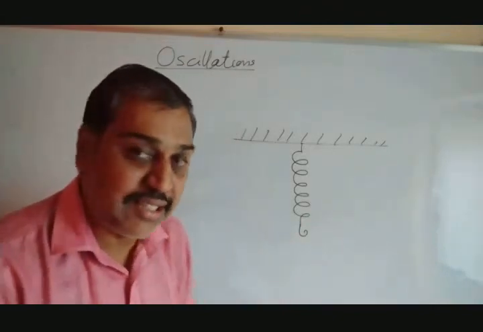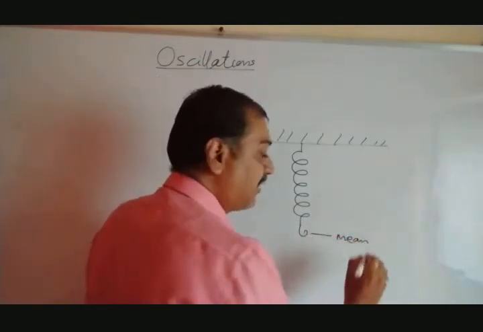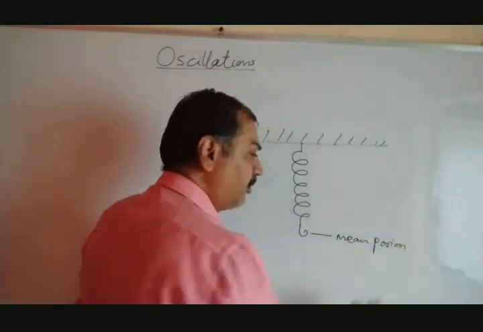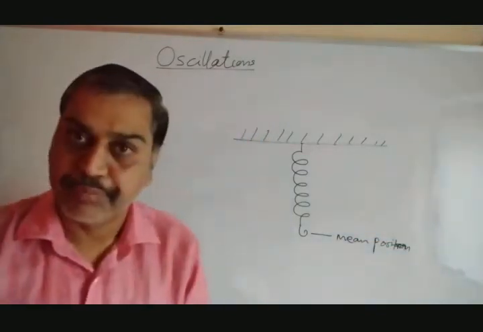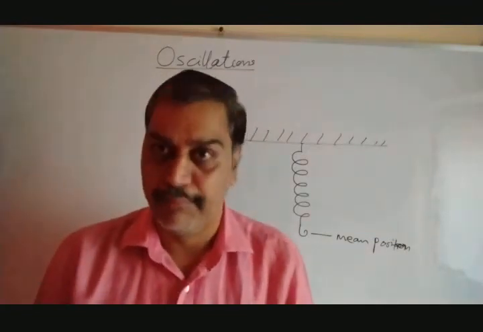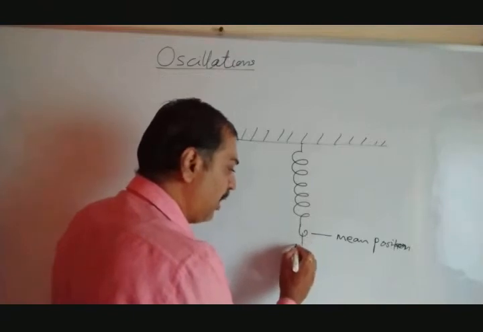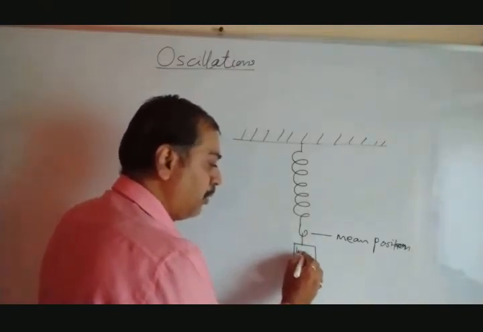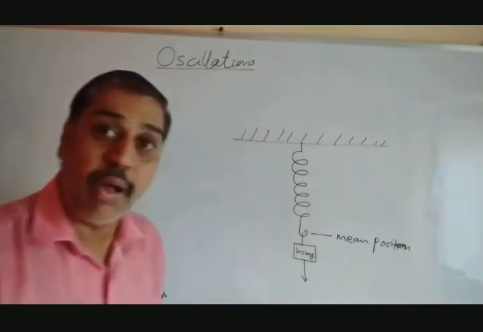Which position is this? This is said to be mean position. Just like the simple pendulum we have seen, it is said to be mean position. Now suppose we have applied some load. Load means some mass or weight is applied to the hook. Suppose I have applied this rectangular block of some weight W equal to mg, and due to gravity it will move in the downward direction.